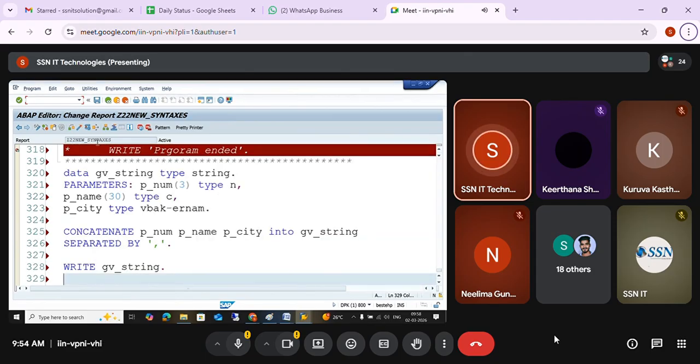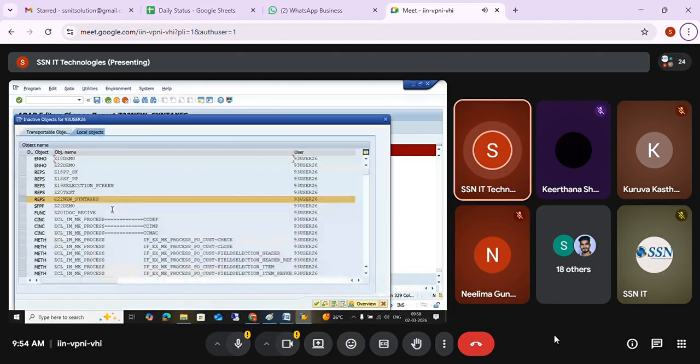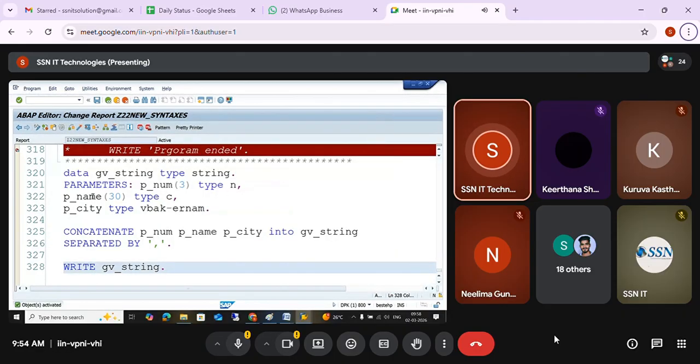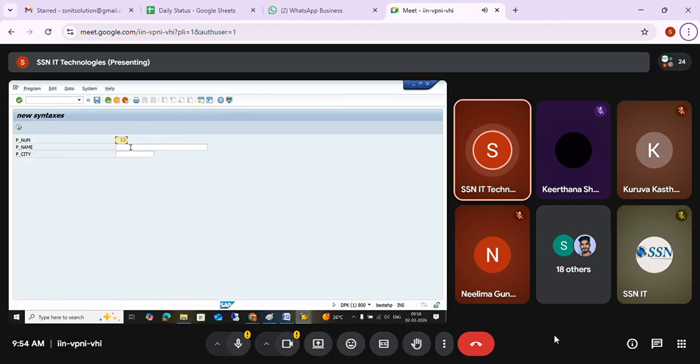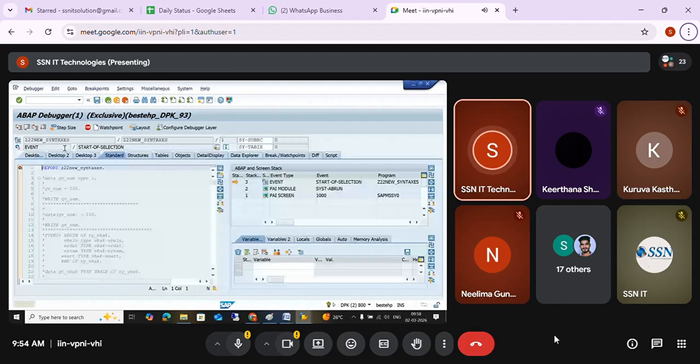You can see I'm just taking a ZV string, and p_num type n, p_name type c, p_city I'm just taking. Concatenating separately, I have combining all the 3 into string by using comma separator. Whatever I'll give, now I'm just taking 12, and the name is SSNIT, and the city is Chennai. You can see, run it. It will combine all those things into one by using comma separator.